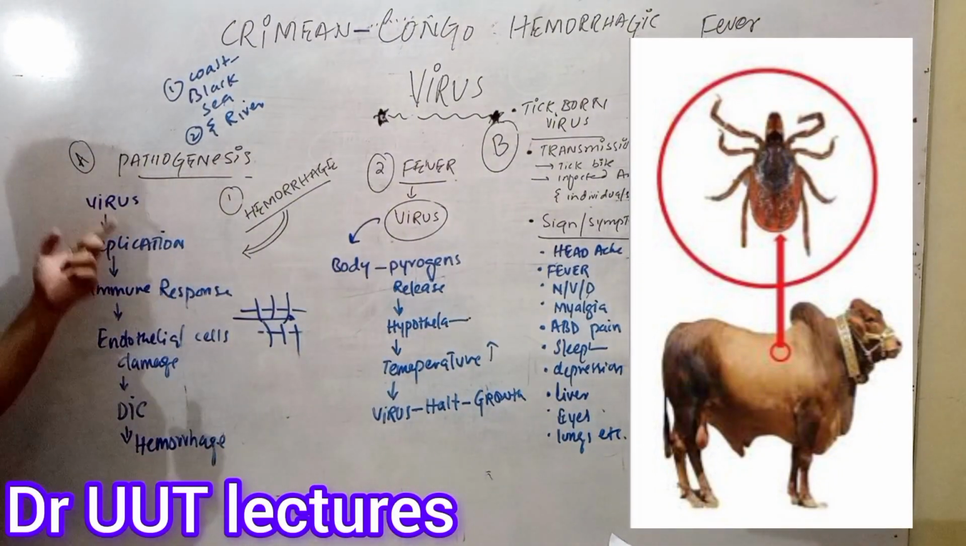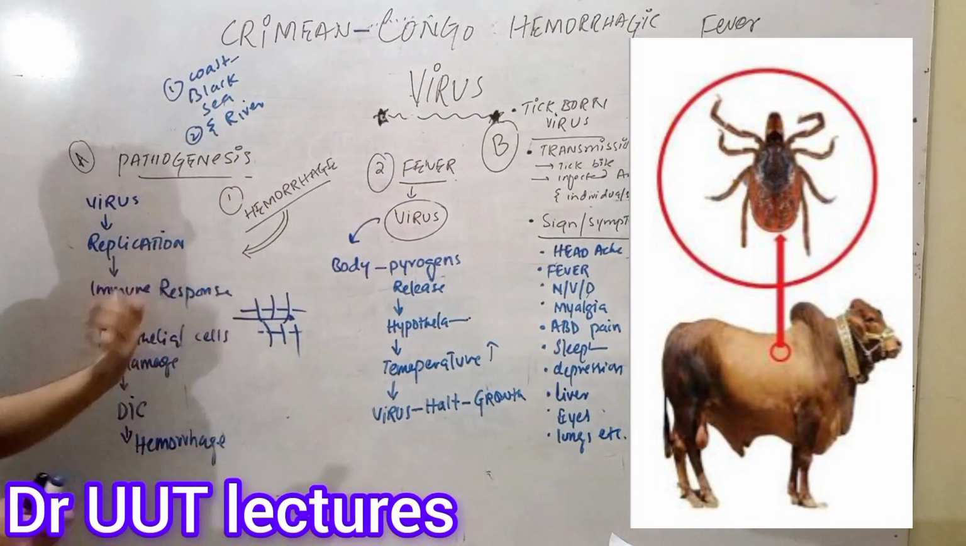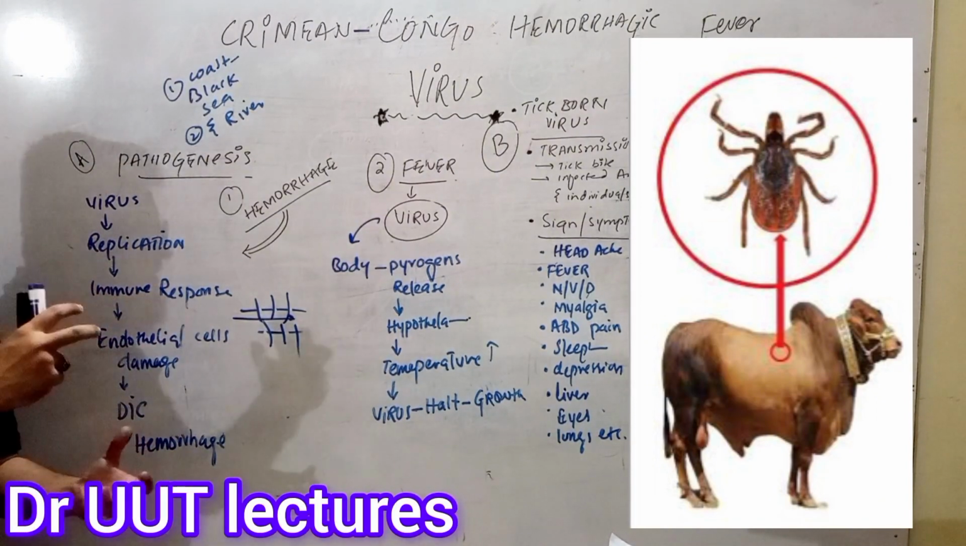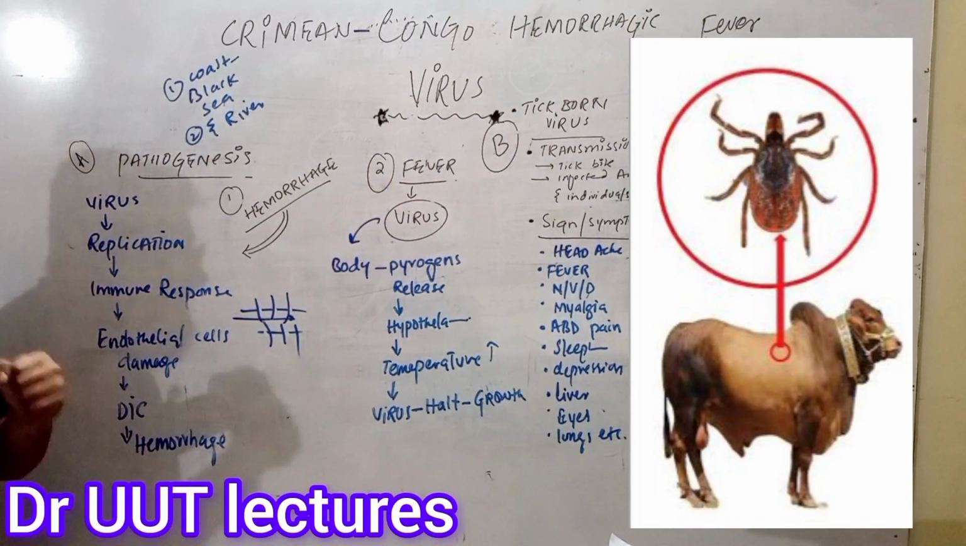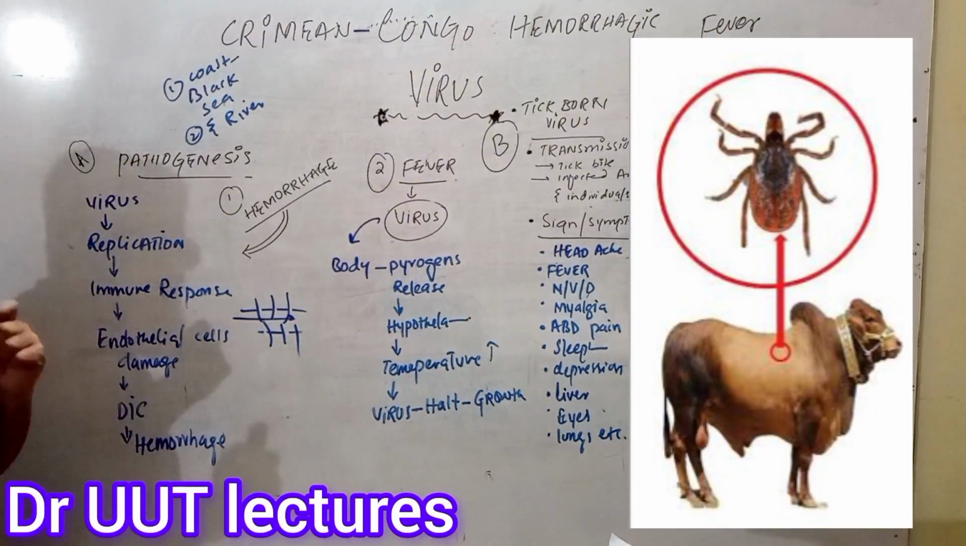So what is happening then is this virus enters inside the cells and replicates itself, making its copies, and in the meanwhile an immune response is being generated. If the virus has enough strength, it will cause the destruction of the endothelial cells of the blood vessels.